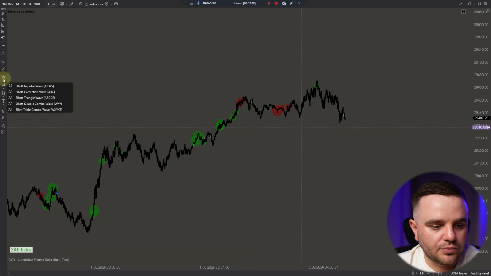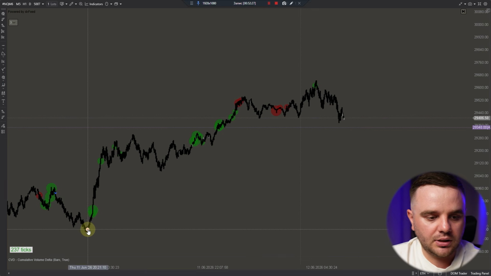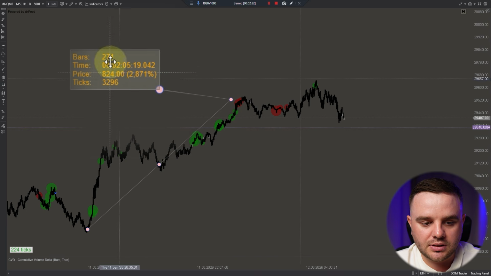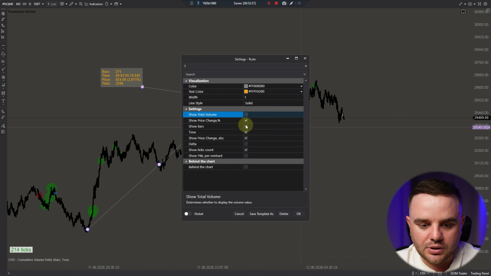Also, there are quite a lot of other drawing tools. Another one is a ruler. What I did, as you can see, I have also hotkey Ctrl+A. Automatically, as you can see, I can calculate how many ticks or percent price did move. You can go into settings, and here you can analyze, for example, what exactly changed during that moment behind the chart.